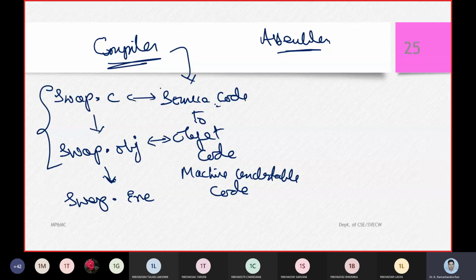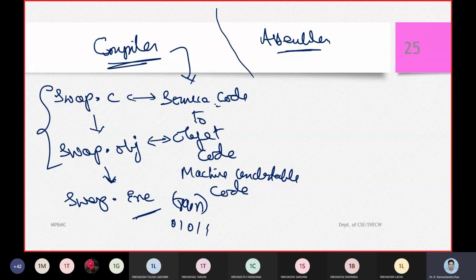So the compiler converts the source code to the object code, and finally when it wants to be run, it is converted to an exe file. When I open an exe file, it will be just zeros and ones. So this is all regarding compiling.